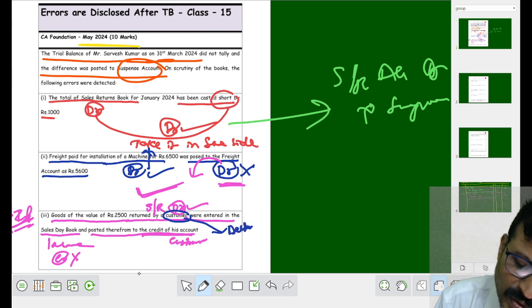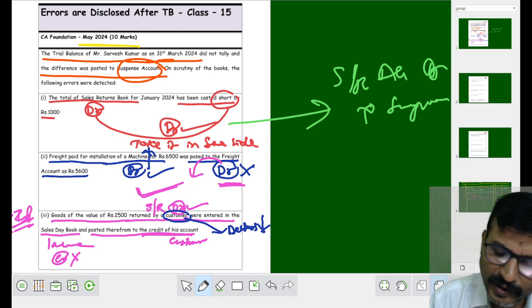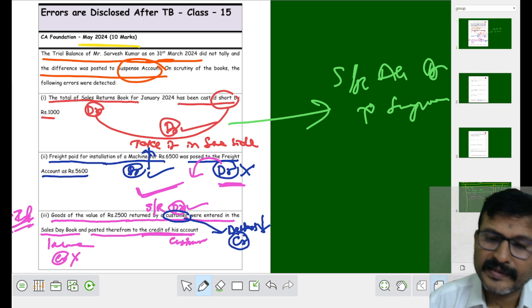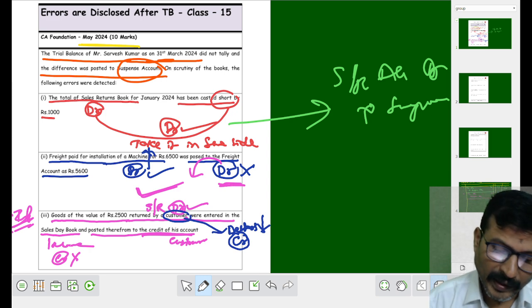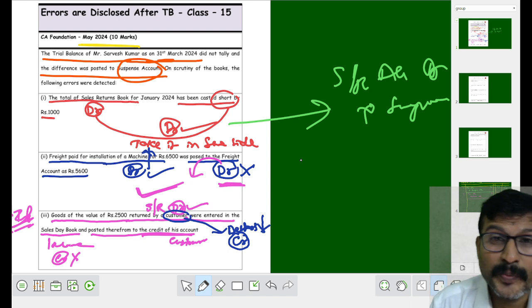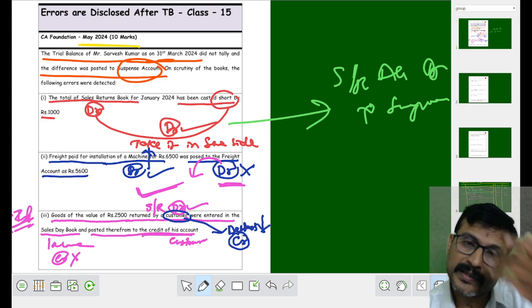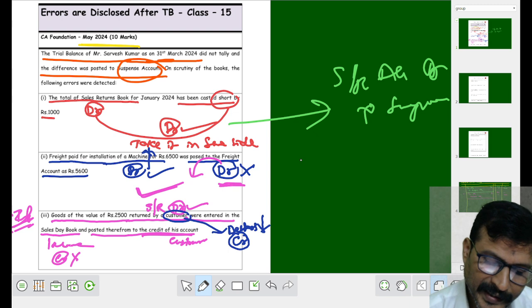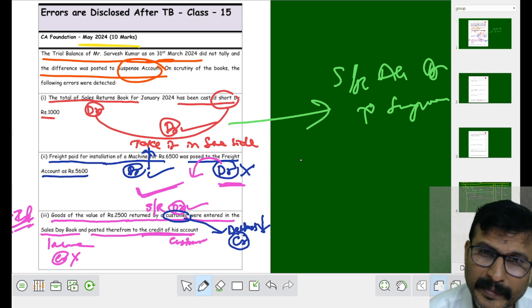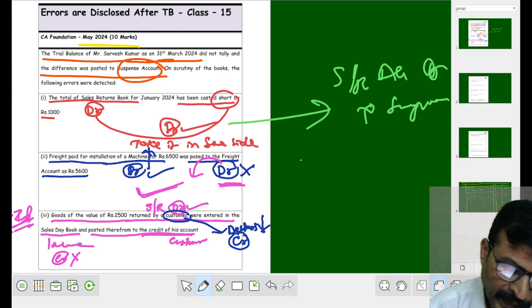When the goods are returned by a debtor, the debtor decreases. When the debtor decreases, the debtor is to be credited because the asset decreased. See what happened? Credited to his account. Since you credited his account, the debtor account is credited. See my dear students, please be careful. Returned by a customer means sales returns. Sales returns is to be debited. Customer is to be credited because the customer decreases. See what happened? Therefrom posted to the credit of his account.